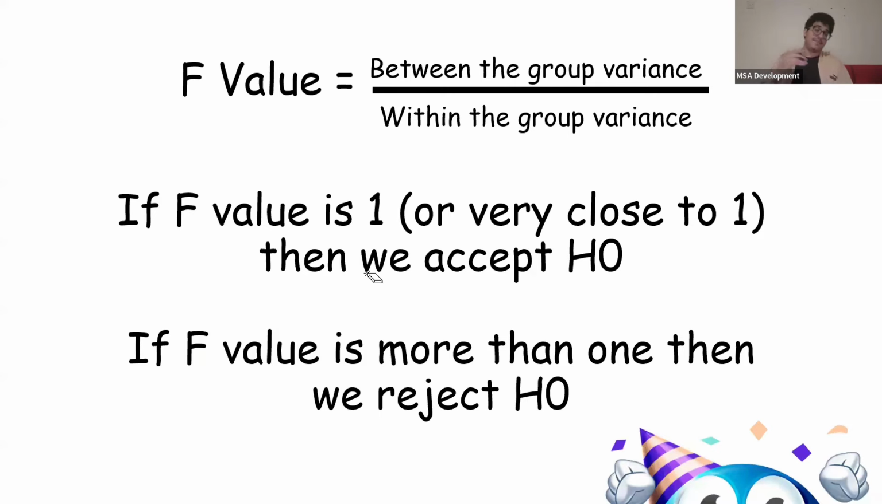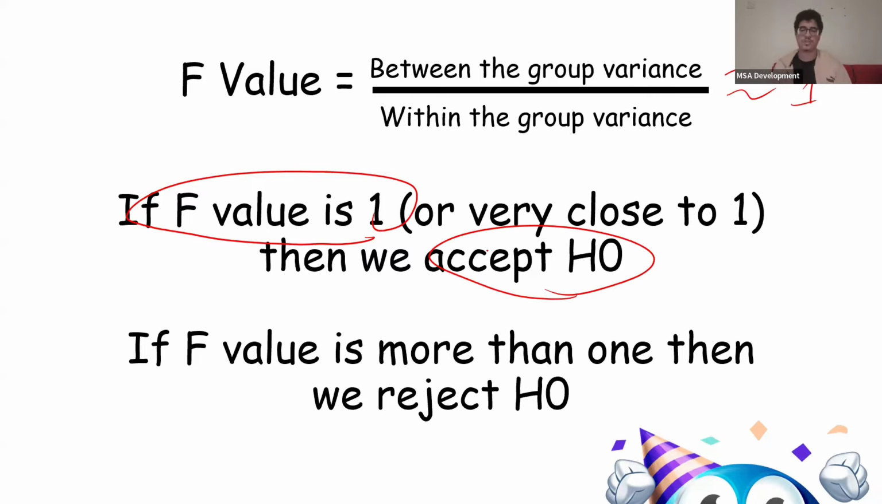And the thing that tells us that is the F value. Now, for the F value, we take the between group variance and divide it by the within group variance. So let's say the between group variance and the within group variance are very close to each other. They're very similar. We might get an F value of around 1, okay? If the F value is 1, just remember this, we accept the null hypothesis. We say there's no difference between the groups.